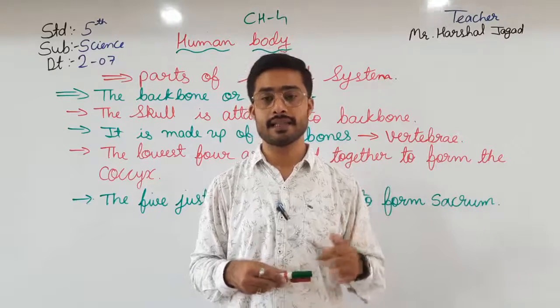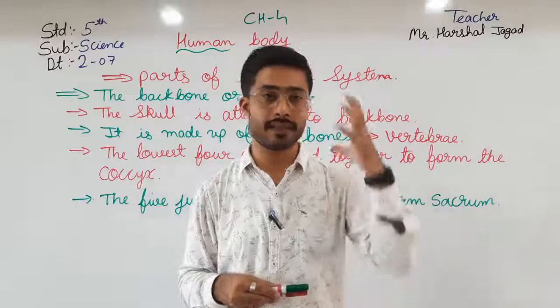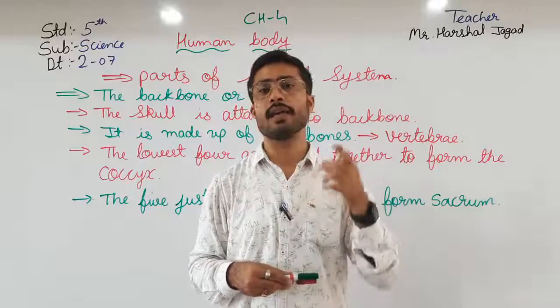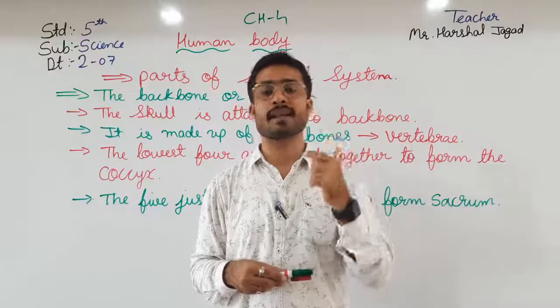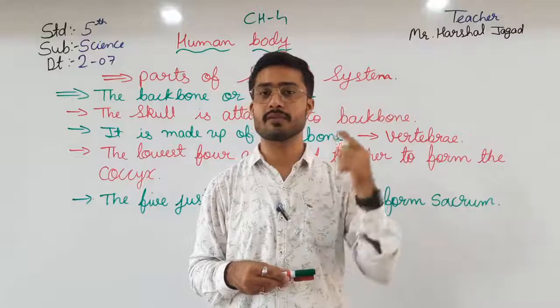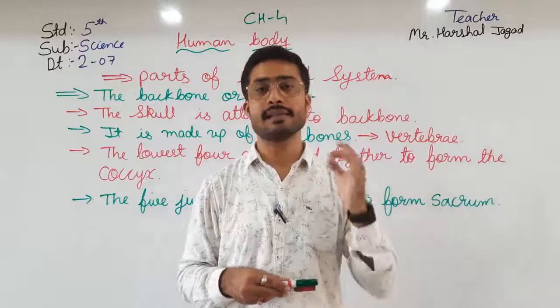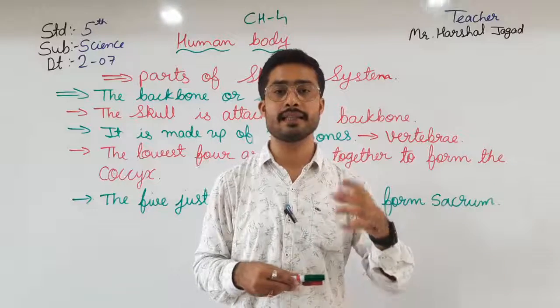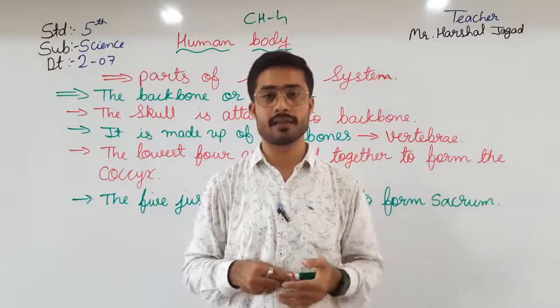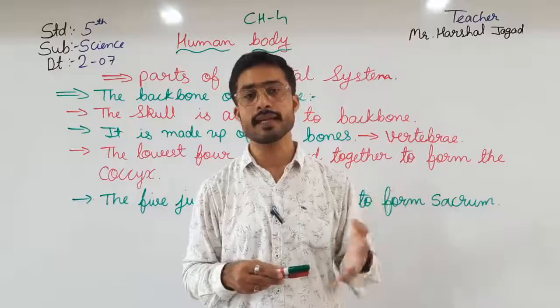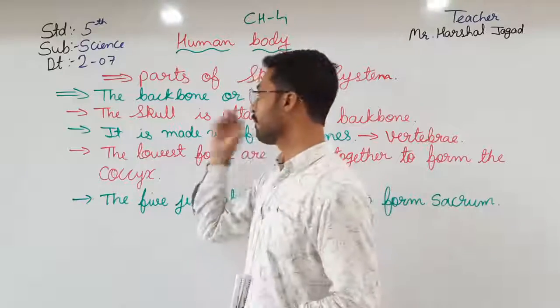Then first of all, we saw the skull, which means the head part. It protects our sense organs: ears, eyes, nose, and mouth are protected by the skull bones. Then we saw the backbone.